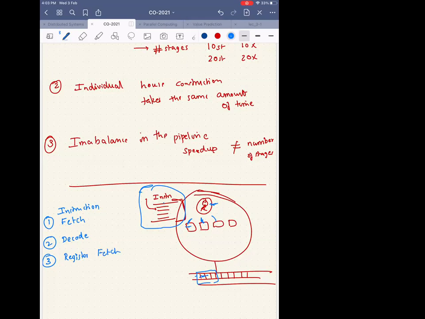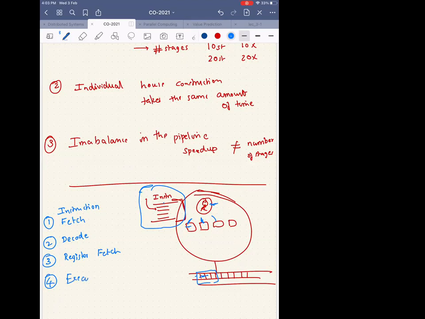So first I fetch the instruction, then I decode the instruction, then I do a register fetch. Then what do I do? Now I know the contents of the register. I know what that instruction is. Then what do I do? Add. That's very straightforward. Then I just execute the instruction.